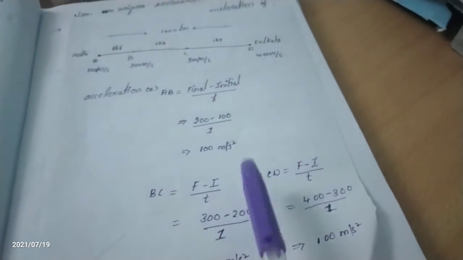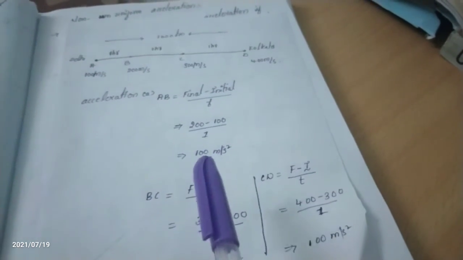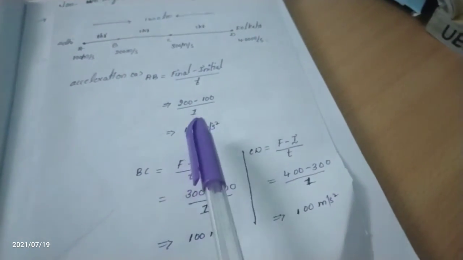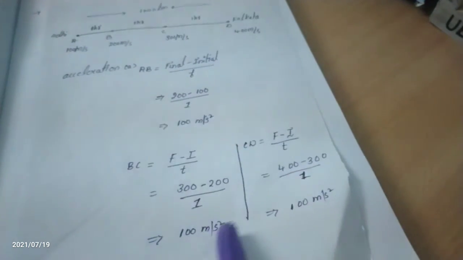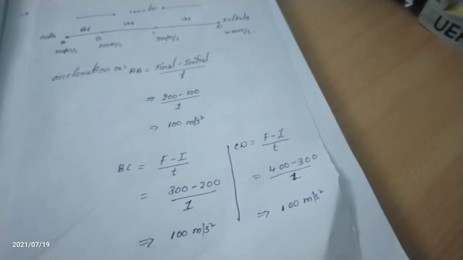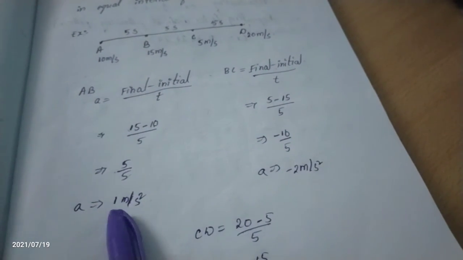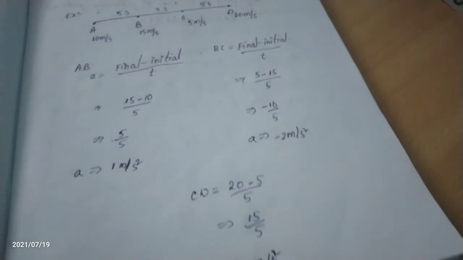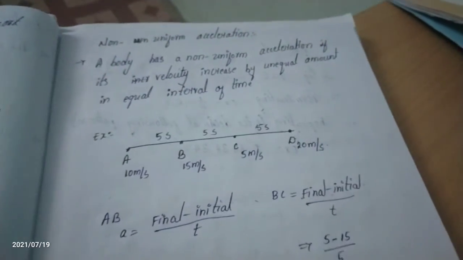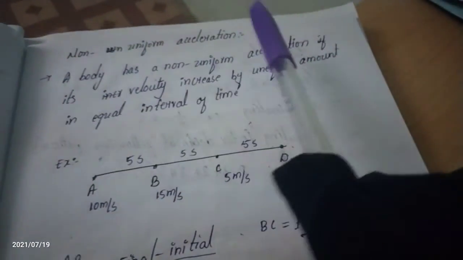Yesterday we discussed uniform acceleration. In uniform acceleration we get the same answer, for example, 100 meter per second square, 100 meter per second square, 100 meter per second square. Whereas in non-uniform acceleration we get different answers: 1, minus 2, and 3. That's why we call it non-uniform acceleration.